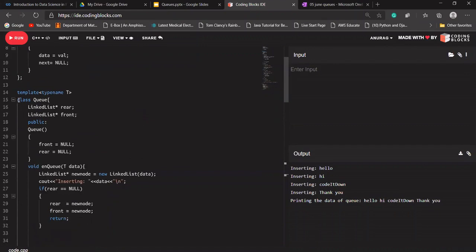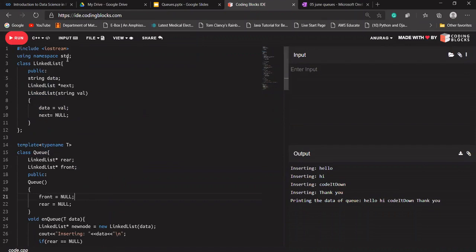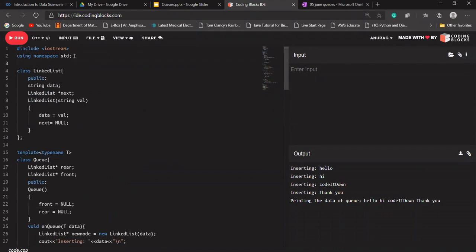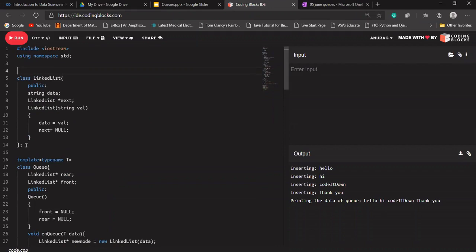If I'm writing string here, I'm changing it for this class only. Let's say I just want to implement that here as well, and I don't want to change this class again and again for every data type. So what I'm going to do here is again use a template, template typename T. Instead of using string, I'm going to use T here and here as well.